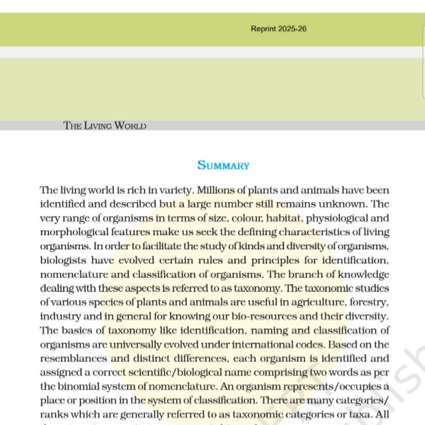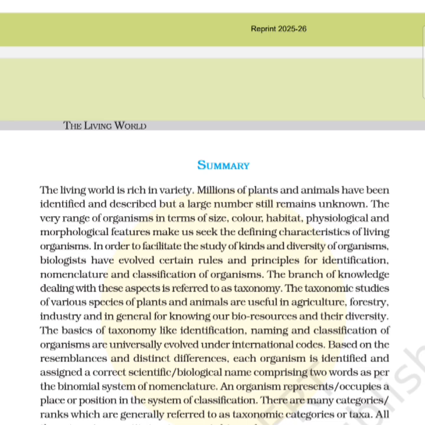rules and principles for identification, nomenclature, and classification of organisms. The branch of knowledge dealing with these aspects is referred to as taxonomy.